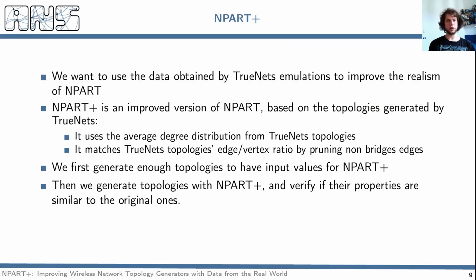We introduce NPART Plus, a merge of NPART with TrueNets, retaining the simplicity of the first and the realism of the latter. We plugged the average degree distribution extracted from TrueNets topologies into NPART, and in this way we overcome the lack of realistic degree distribution from topologies of wireless mesh networks in non-urban areas. We also enforced a given edge-to-vertex ratio measured on the topologies generated by TrueNets in order to achieve a higher accuracy.